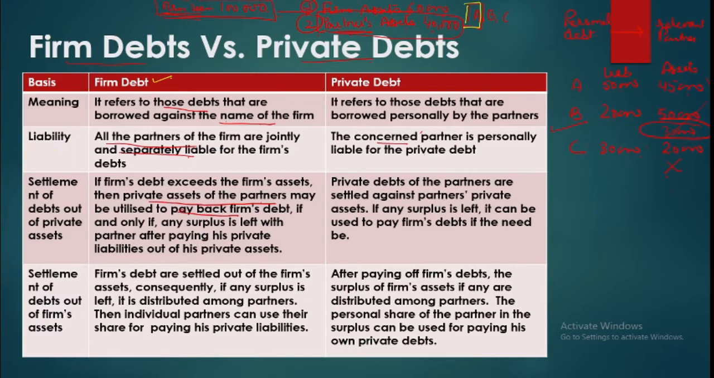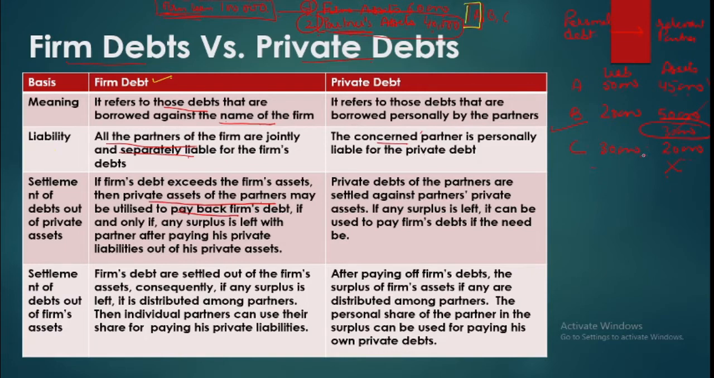Right. Now, when it comes to private debts of the partners, they are to be settled against their private assets. Okay. So liabilities will be paid out of their assets. If any asset is left, then only it will go towards firm's liabilities, and they cannot call upon firm to pay their private liabilities. Like here in this case, A is not able to pay his liability of 5,000. C cannot pay liability of 10,000, but they cannot ask the firm.